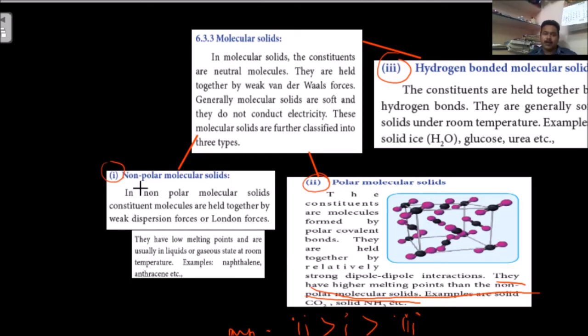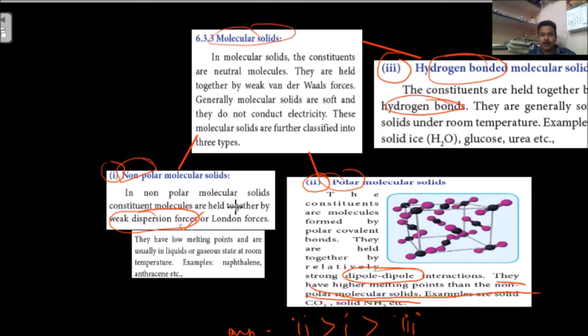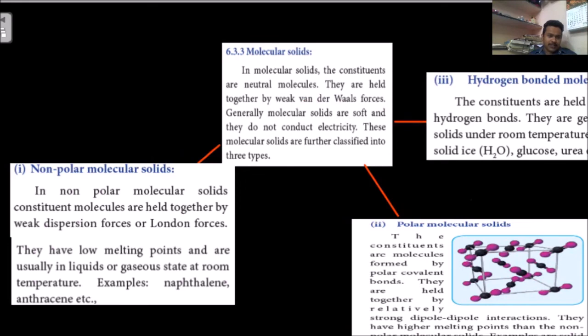So what you have to remember here: non-polar means what bonds are there? Weak dispersive forces. Polar means dipole interactions. Hydrogen bonded means hydrogen bonds. Generally all these 1, 2 and 3 combined are called weak van der Waals forces. This is the classification and the data regarding molecular solids, and we will go for the next one.